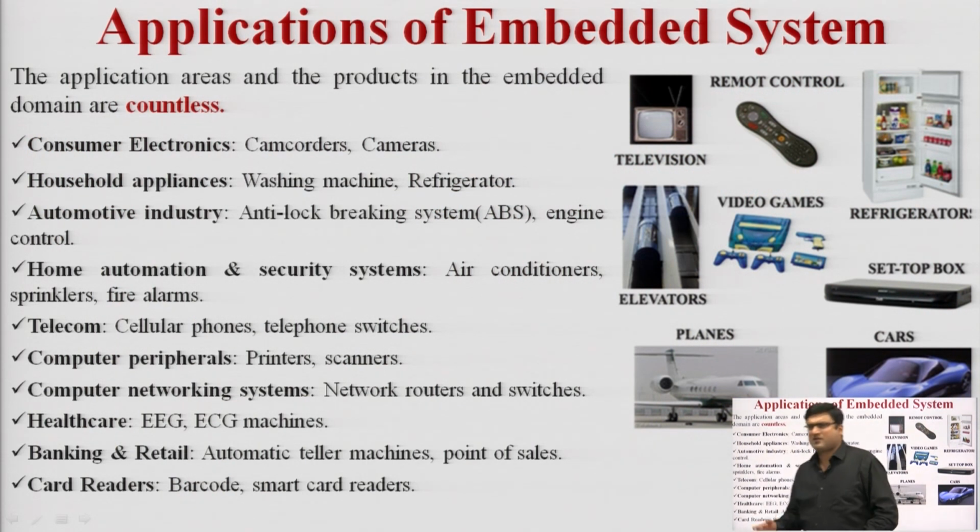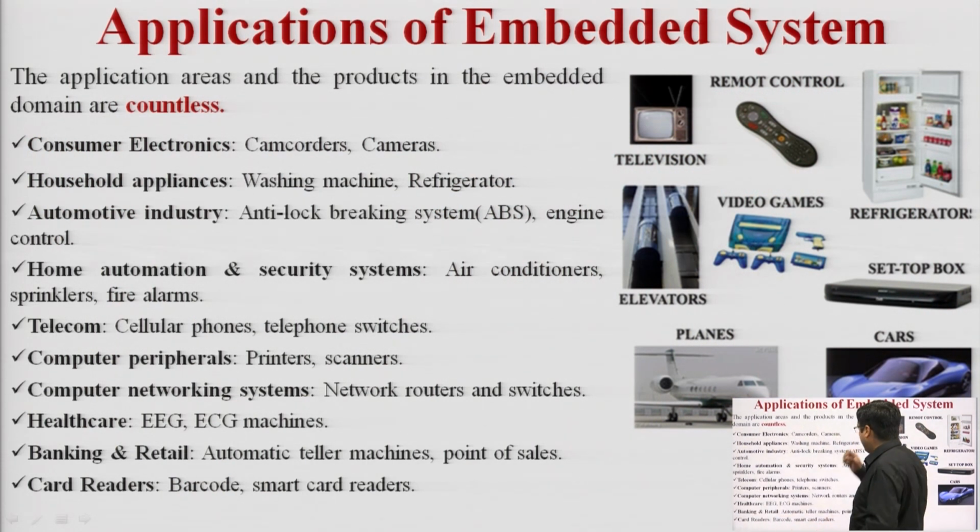Now let us discuss some applications of embedded systems. There are numerous applications, and we are not limited to only these. Applications are countless.